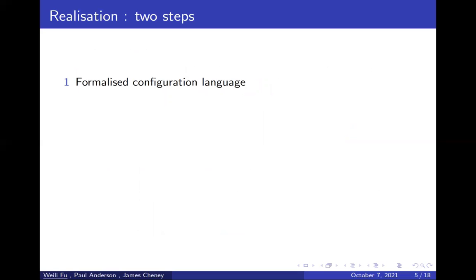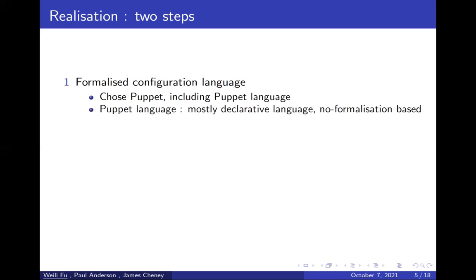To realize provenance technique in the context of configuration languages, there are two steps to do. First step is to formalize the configuration language. We chose Puppet. It is a popular commercial configuration tool. It includes its own language, the Puppet language.